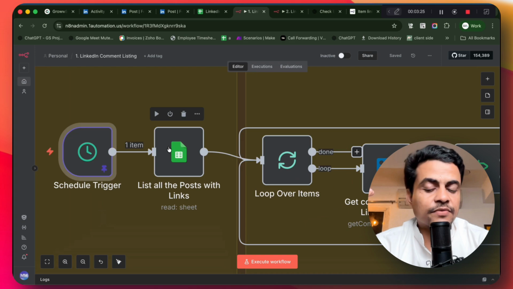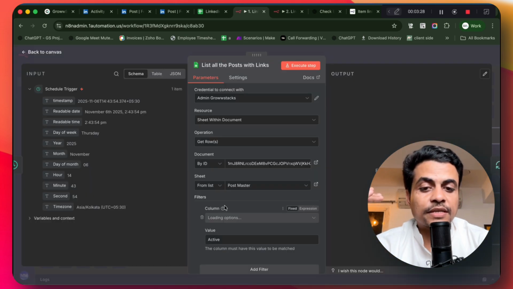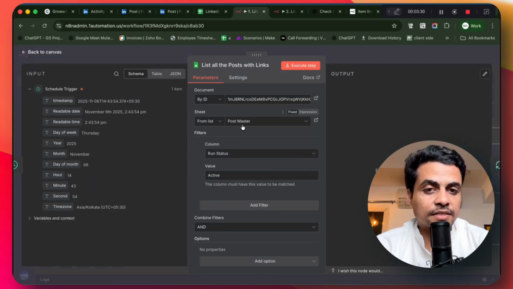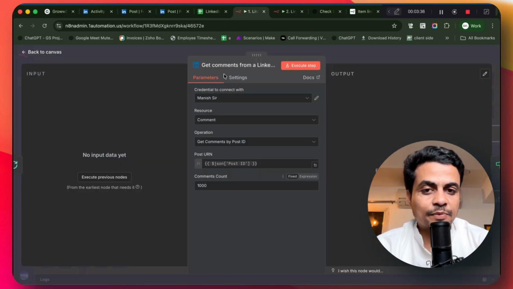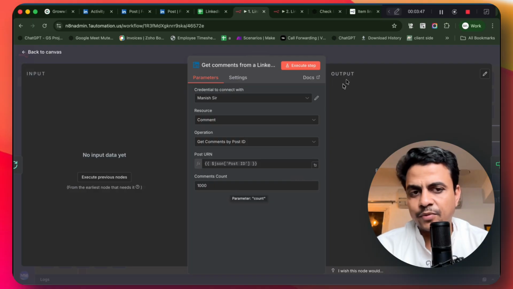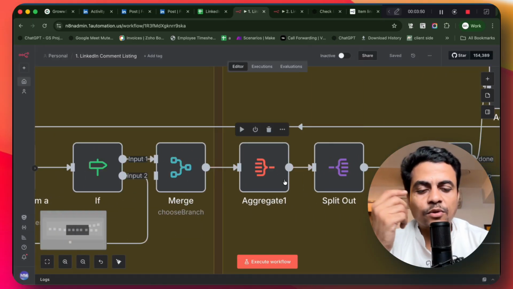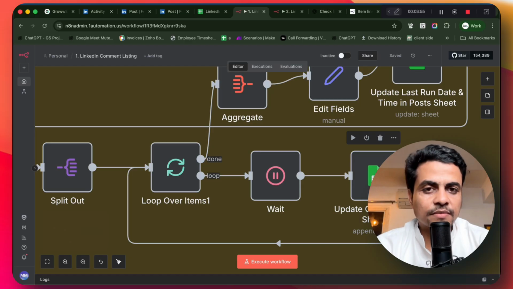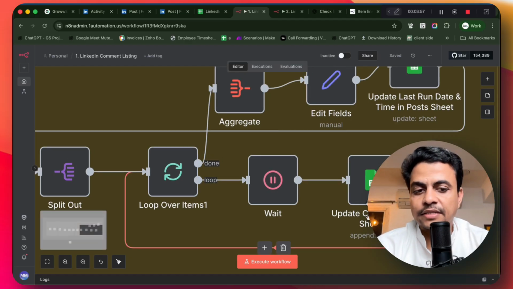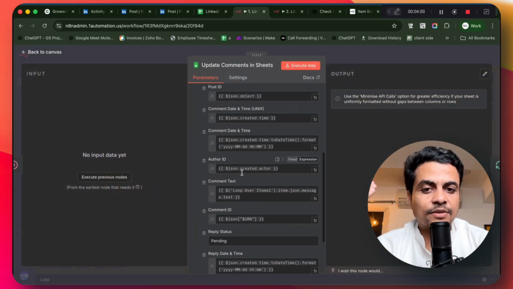What it does first is list all the active posts from my post master sheet, where I stored all the post data. Then it loops through, and in this LinkedIn module, where I established my connection, I choose to grab comments, get comments by post ID, and here I pass the post ID. Max length is 1000 comments; it can be even more than that. Once it is here, I aggregate all of this comment data and put it into the Google Sheet. Straightforward. I set it to append to the sheet, and then these comments get inside the Google Sheet right here.